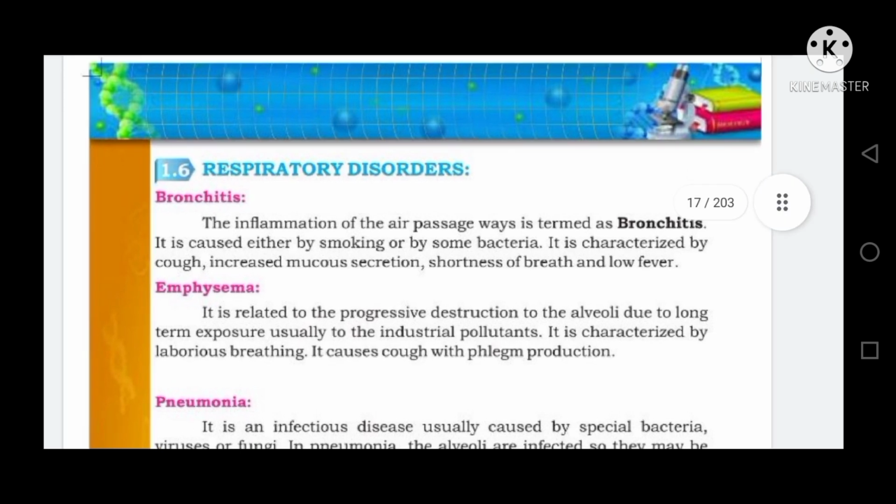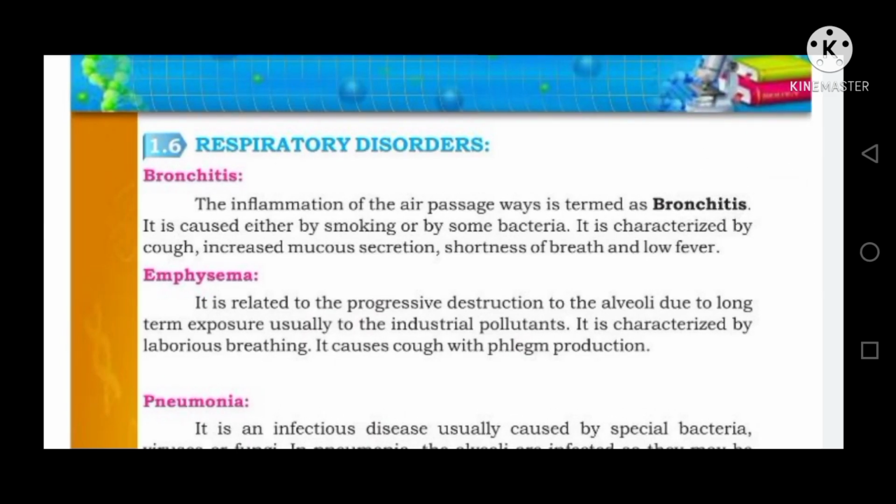Next is emphysema. It is related to the progressive destruction of the alveoli due to long-term exposure, usually to industrial pollutants. It is characterized by laborious breathing. It causes cough with phlegm production. Actually, in this, the alveoli are infected.